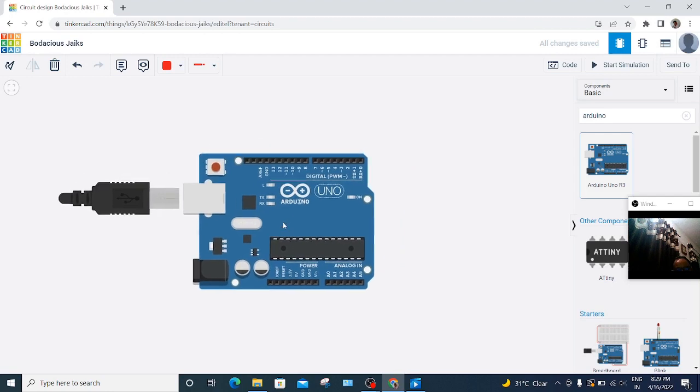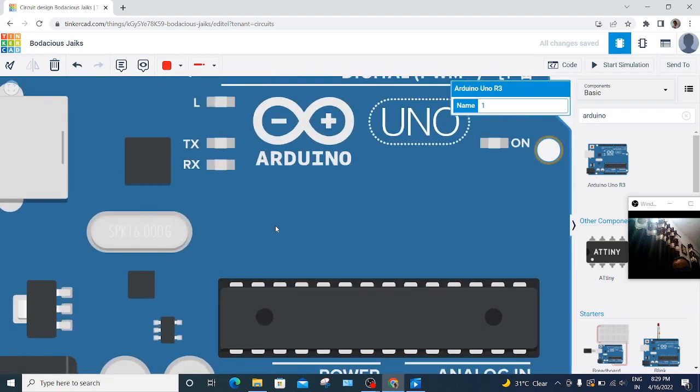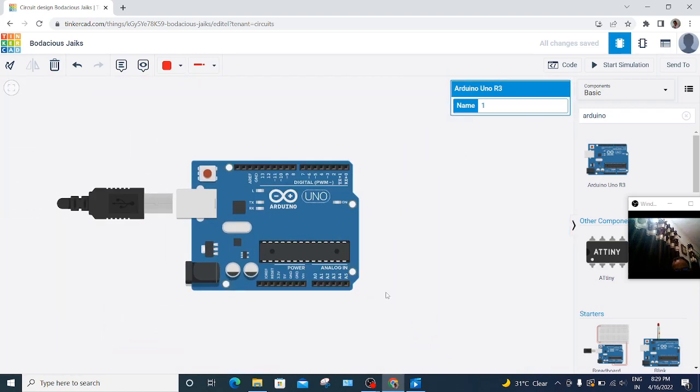So let's continue with our experiment. Now we will blink this LED with the help of an Arduino microcontroller. This is Arduino Uno and this is the ATmega328 microcontroller, and all these pins are to support this microcontroller. This is the heart of robotics.